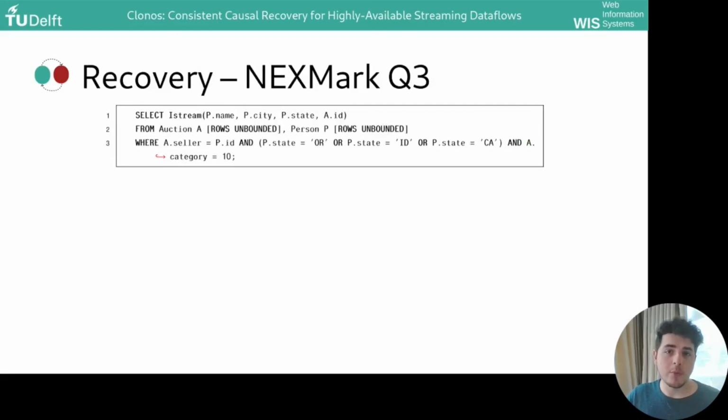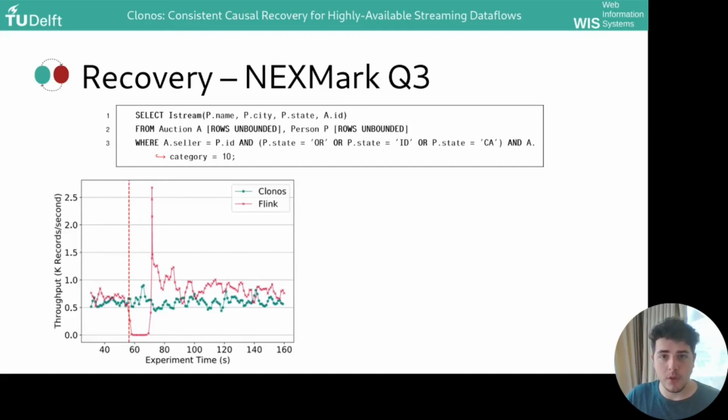We also performed failure experiments using those same Nextmark queries. Query 3 here simulates item suggestion by looking at items purchased in states close to the target user. It performs filtering, selection, and full history join. Here I'm going to show throughput over time in blue for Clonos and in red for Flink. The dashed vertical line indicates where a failure was introduced. Note how, even in a query with relatively small state, Flink suffers a large period of downtime, while on the other hand Clonos maintains strong throughput throughout. This is because in Clonos, while local recovery is happening, the rest of the graph is able to keep processing.